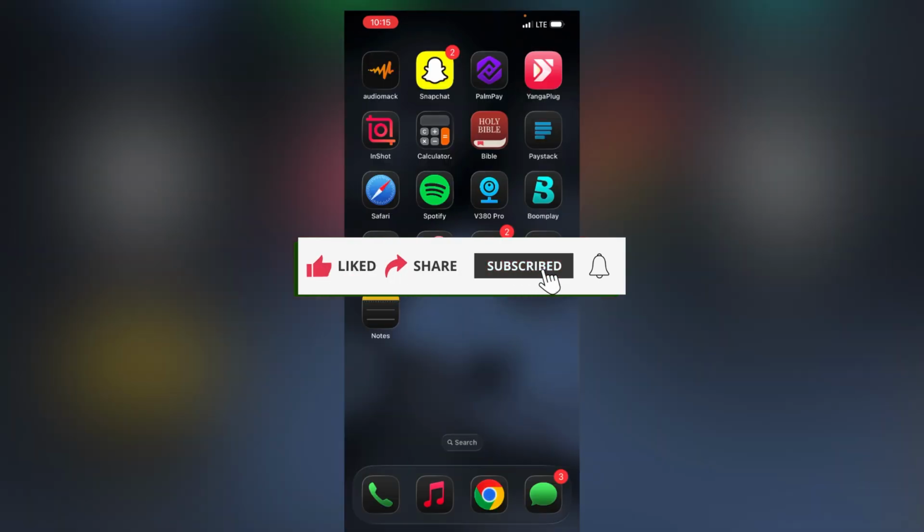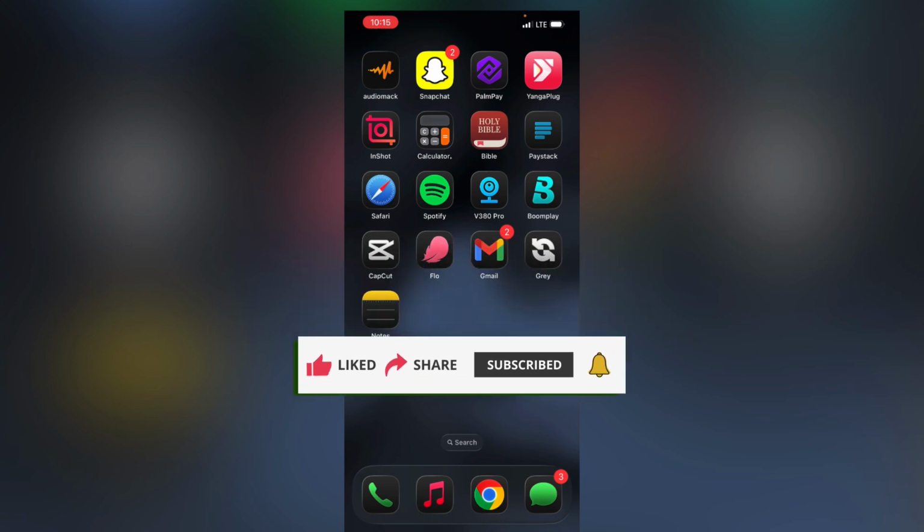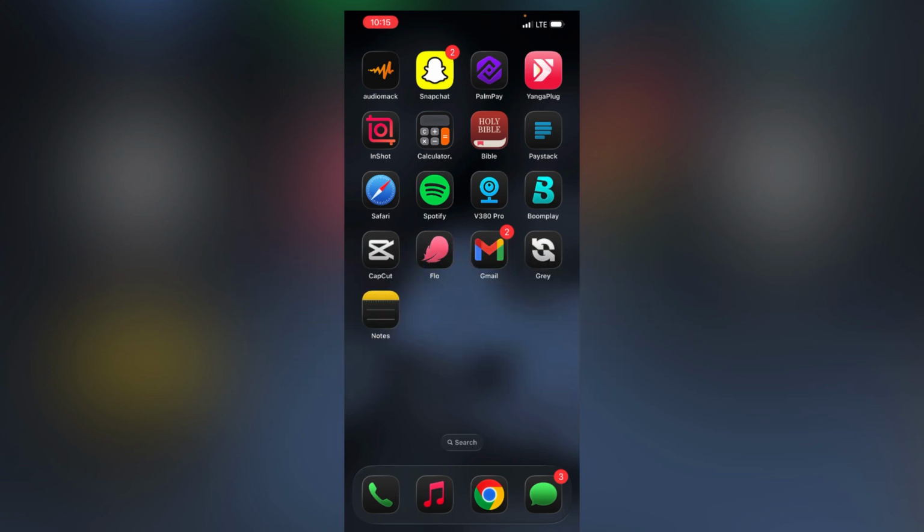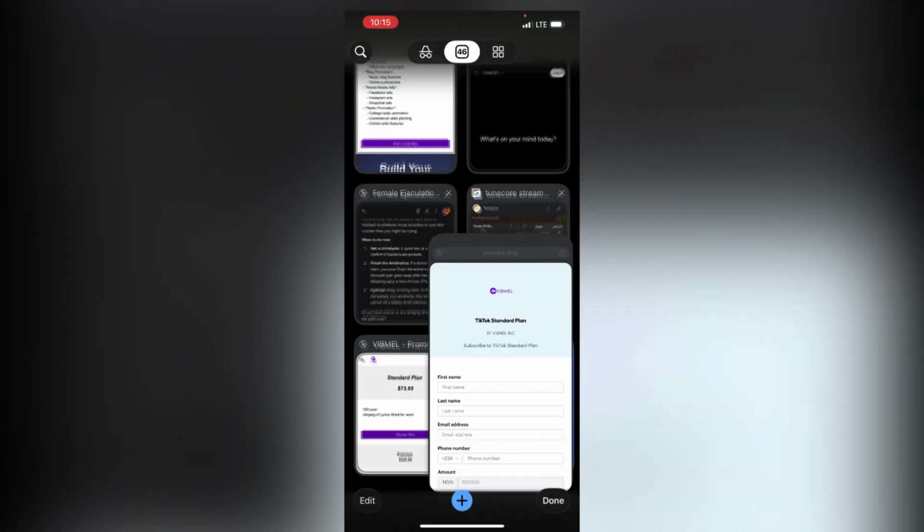So guys, that's how you could become your own music promoter. You could just go on Vibmel, and they're going to be the ones to handle the process for you. Once you make a purchase, it's going to take about 24 to 48 hours for them to start your campaign. These guys promote a lot of artists, so you need to be patient.